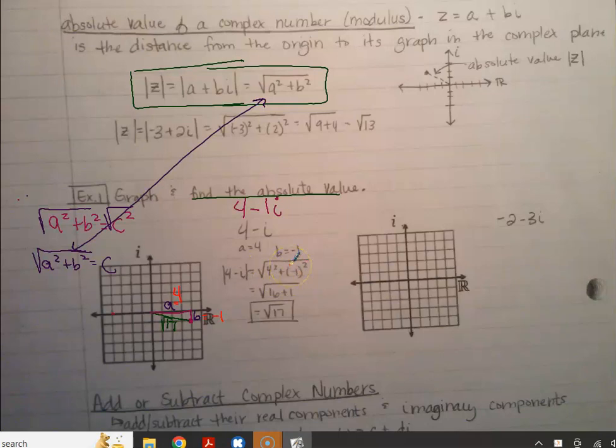So when you say square root of 17, it's not 17 away.